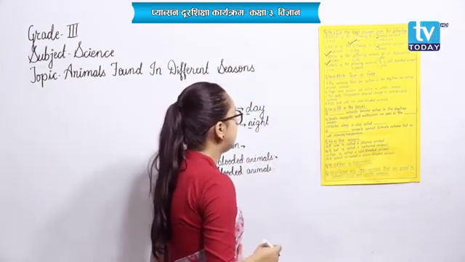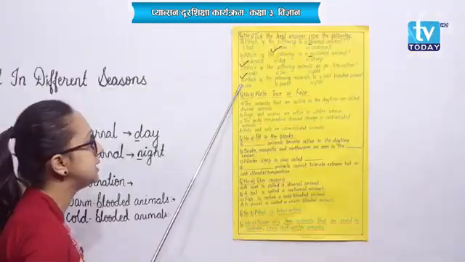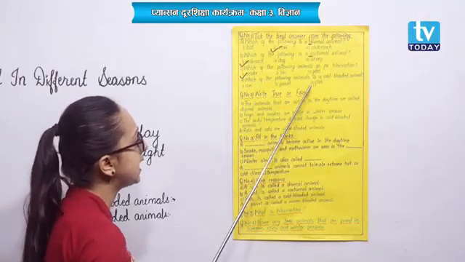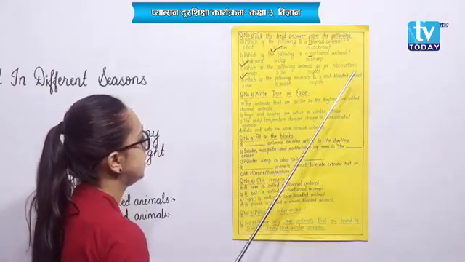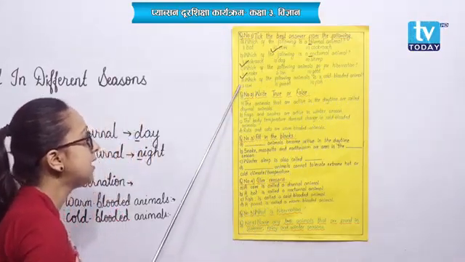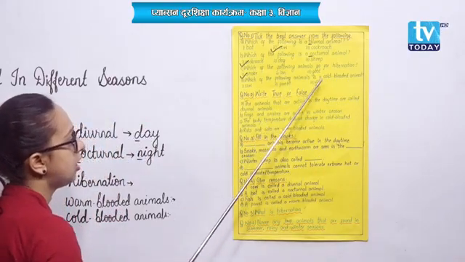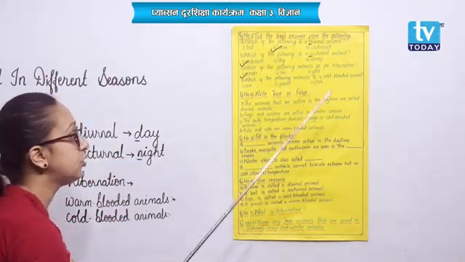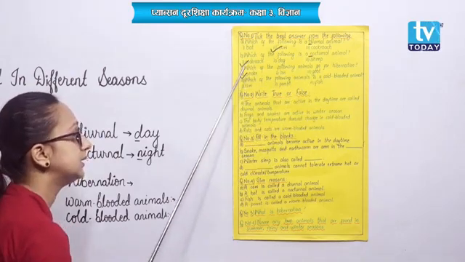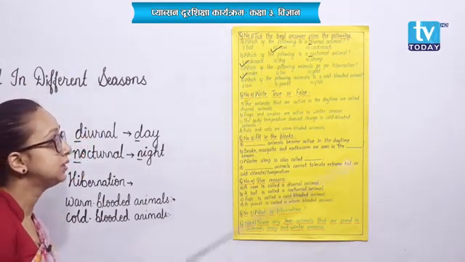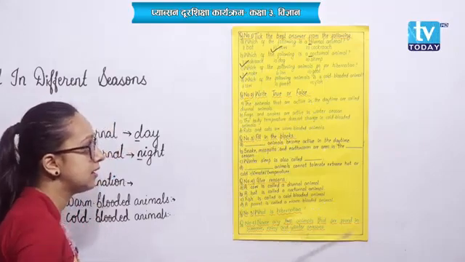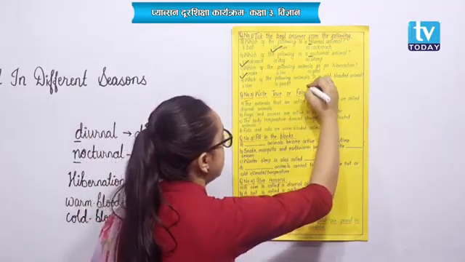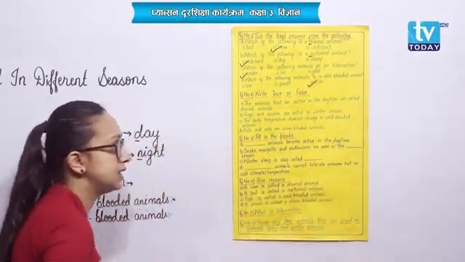And the last, number D, which of the following animals is a cold-blooded animal? Options are cow, parrot or fish. As I told, birds and mammals are warm-blooded animals. So, here fish is the exception, right? So, fish is a cold-blooded animal.